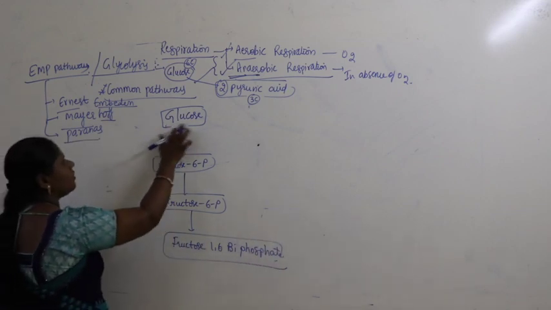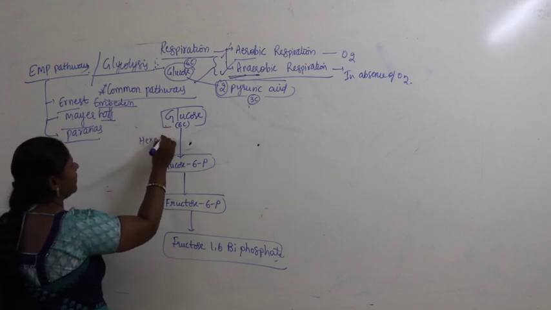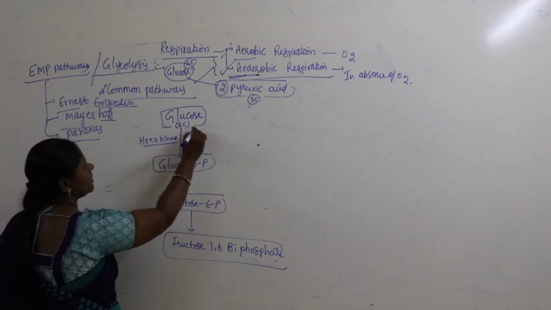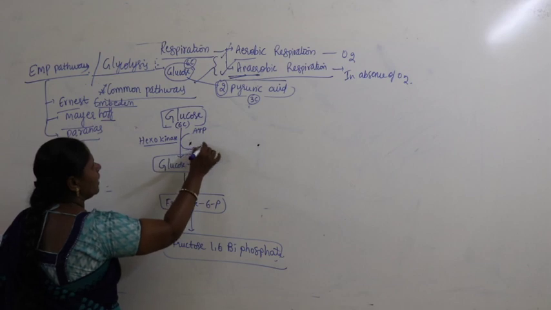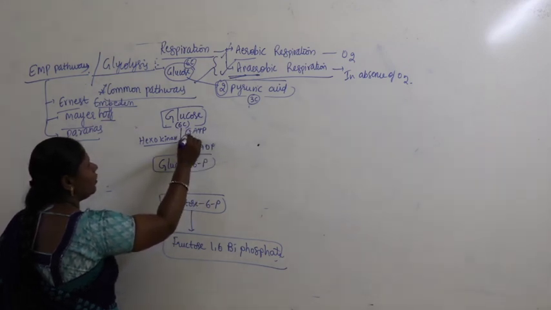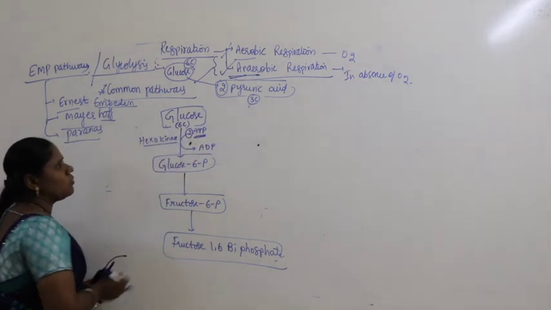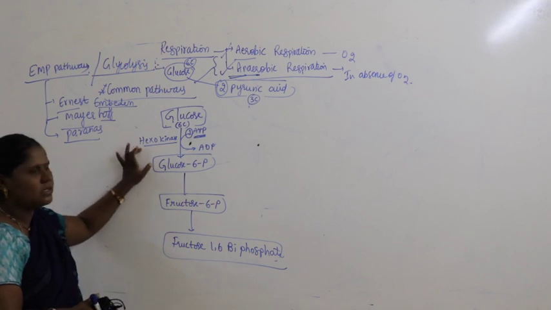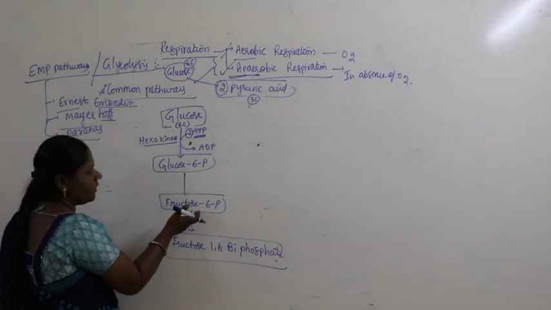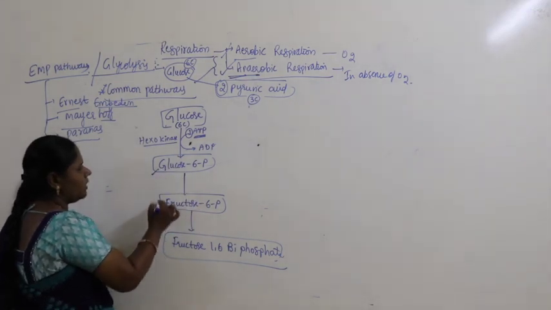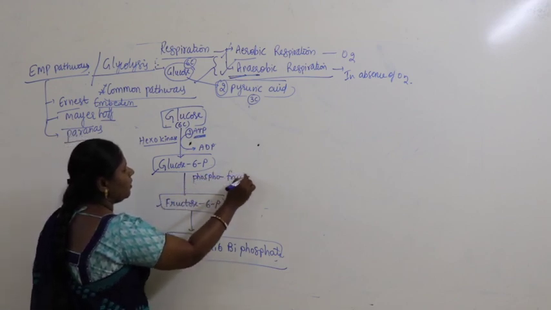Here glucose is having 6 carbons. With the help of an enzyme called hexokinase, ATP is used and there is a release of ADP. Remember, one molecule of ATP is consumed in the conversion of glucose into glucose 6-phosphate with the help of hexokinase. Next, glucose 6-phosphate is converted into fructose 6-phosphate. Both are isomers, so you can use the enzyme phosphoglucoisomerase.